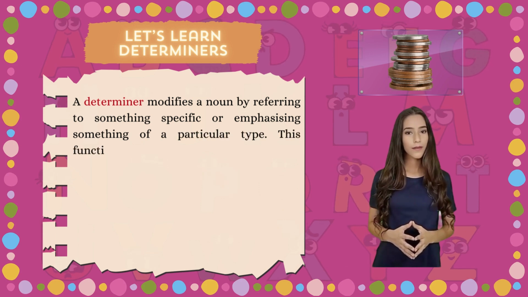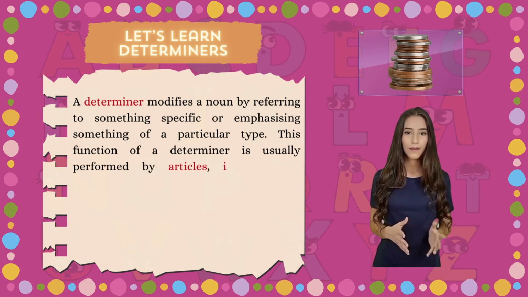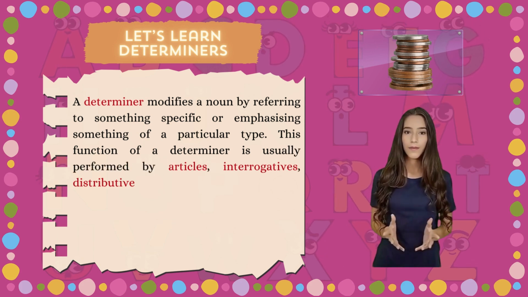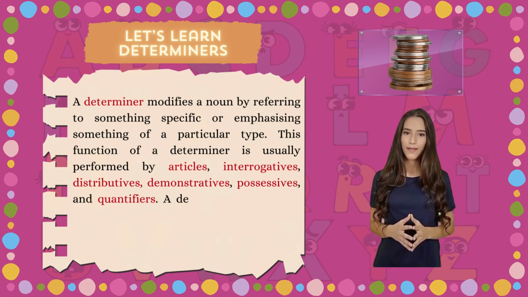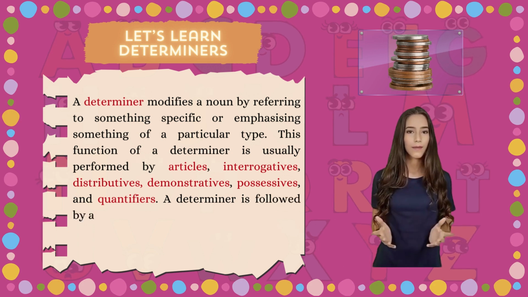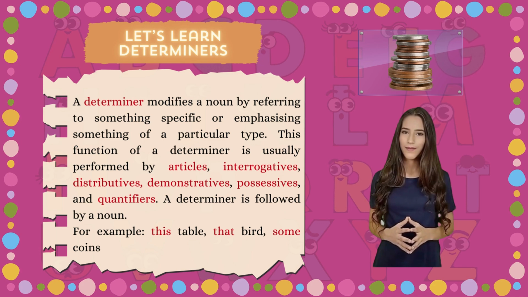This function of a determiner is usually performed by articles, interrogatives, distributives, demonstratives, possessives, and quantifiers. A determiner is followed by a noun. For example, this table, that bird, some coins, etc.